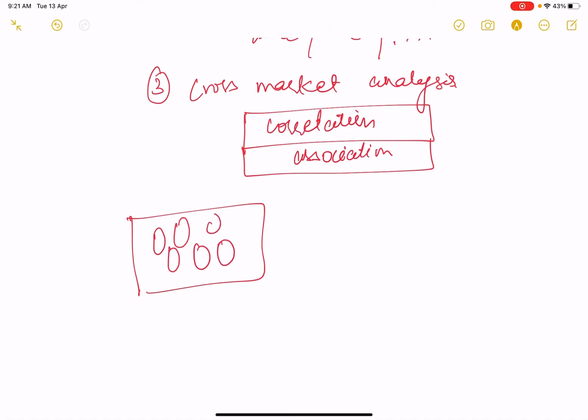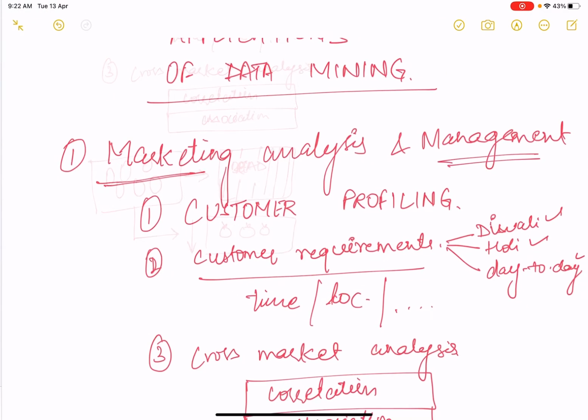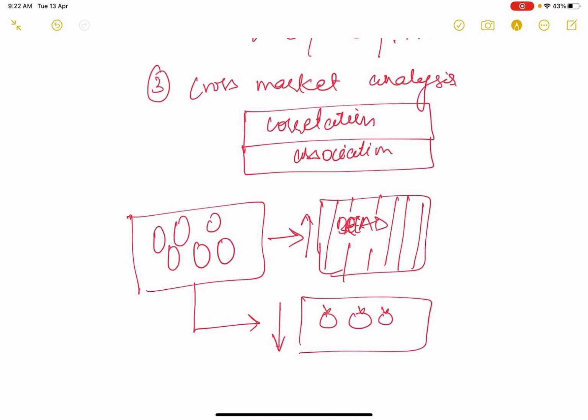If eggs are being sold, then there is very much probability that bread will also be sold. However, if eggs are being sold, then there is very less probability that tomatoes are being sold. Clear? With this, we have association rules among eggs, bread, and tomatoes.